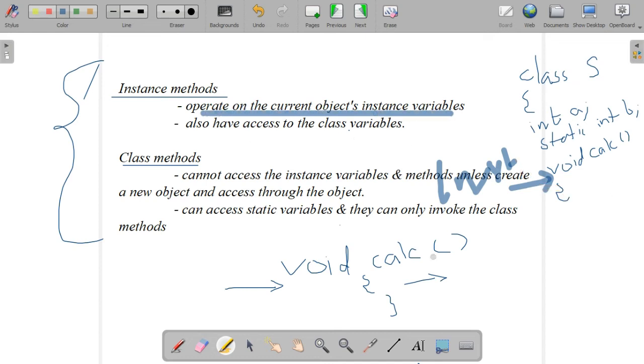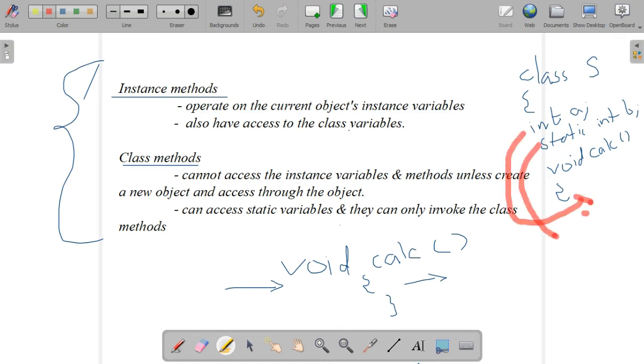So which instance variable can be accessed here? This instance variable a can be accessed here. But it also has access to the class variable. So in the case of instance methods, an instance method can access both instance variables and class variables. Both can be accessed in an instance method.